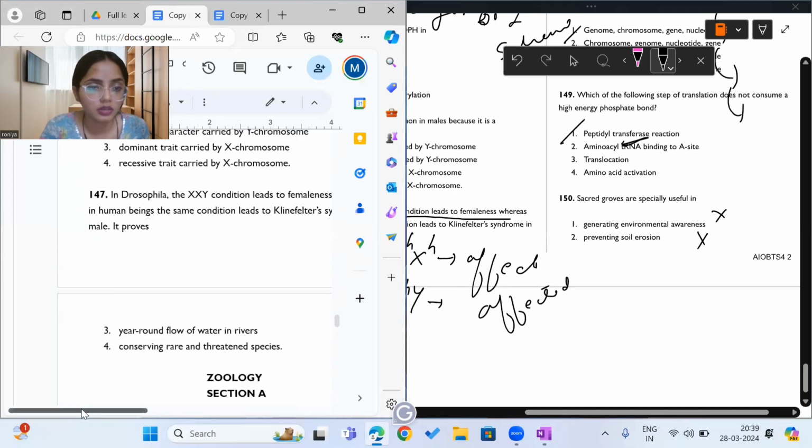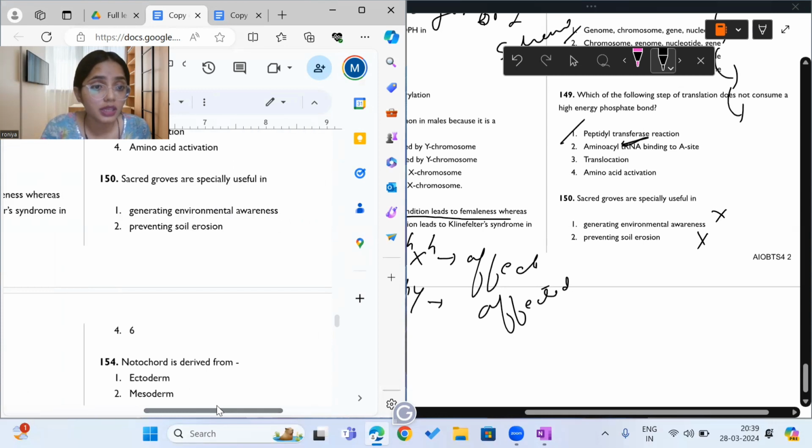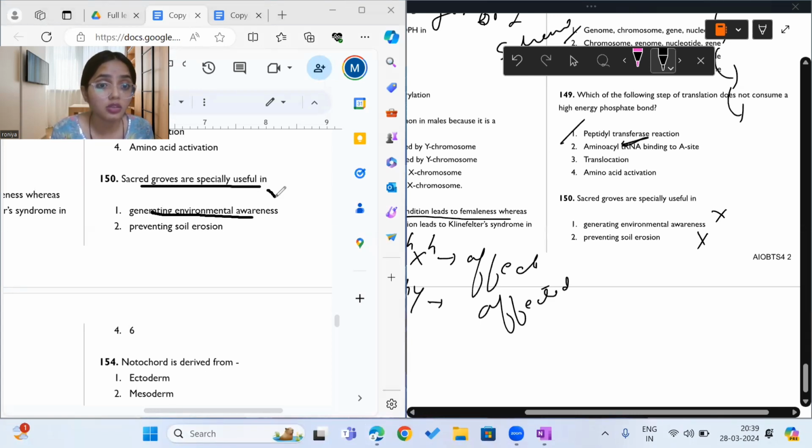See, what is it saying? Sacred groves are especially useful in generating environmental awareness? No, sacred groves are a form of conservation of biodiversity. So it has no meaning related to generating environmental awareness. I mean, it can be useful for that, I'm not denying, but that is not the primary reason they are especially useful. Not for preventing soil erosion.